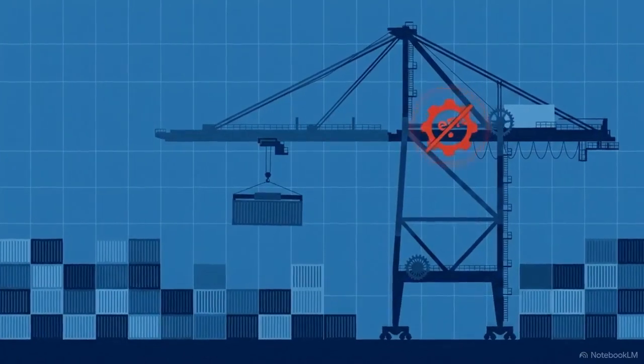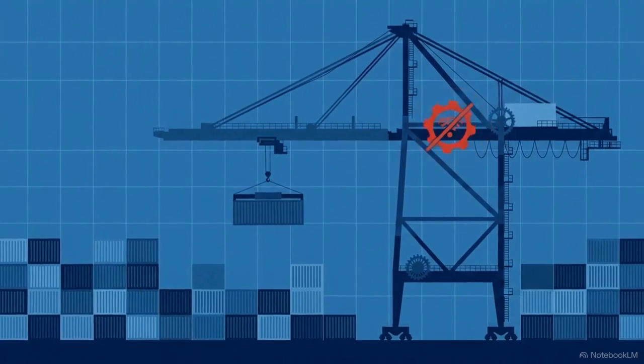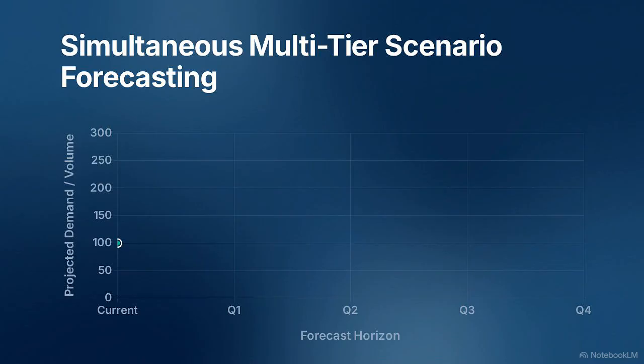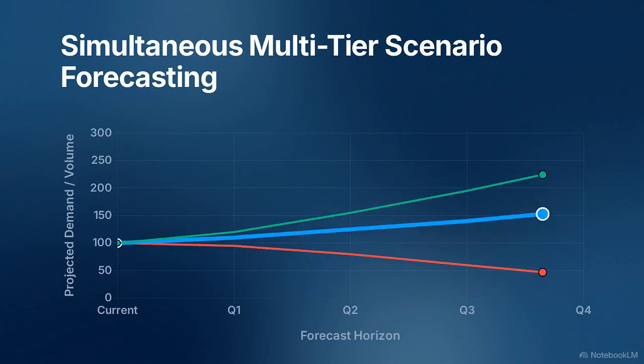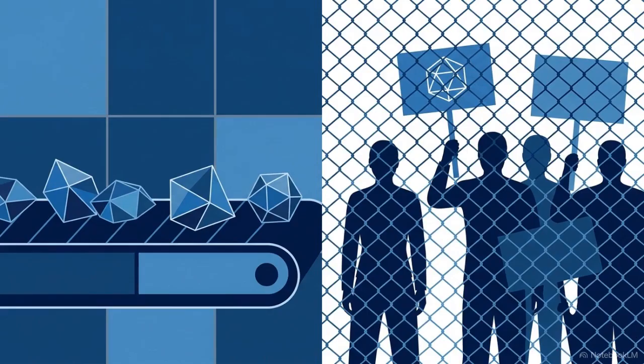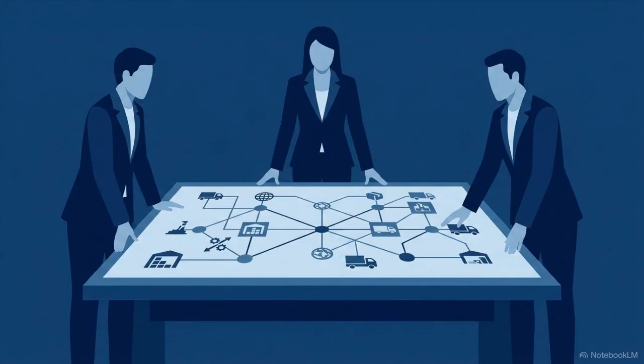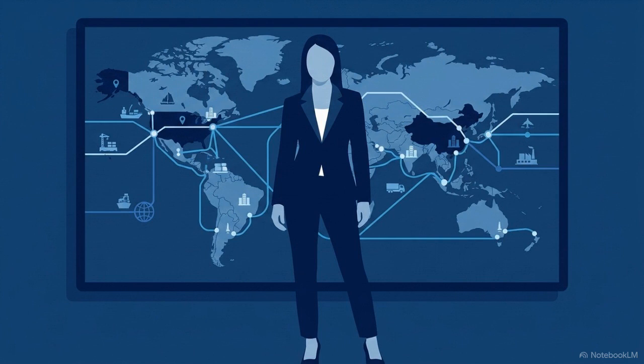Predicting only one possible future is a risk. If that single-point forecast is wrong, the entire supply chain is out of position. Instead, the system builds three-tiered forecasts simultaneously: an optimistic path, a pessimistic path, and the most likely scenario. Autonomous AI agents monitor external signals within these pathways. If the system detects a potential lithium shortage or a strike at a shipping port, it can flag the threat to the sales plan months in advance. By integrating departments and mapping these futures, an organization transforms the supply chain from a reactive burden into a predictive advantage.